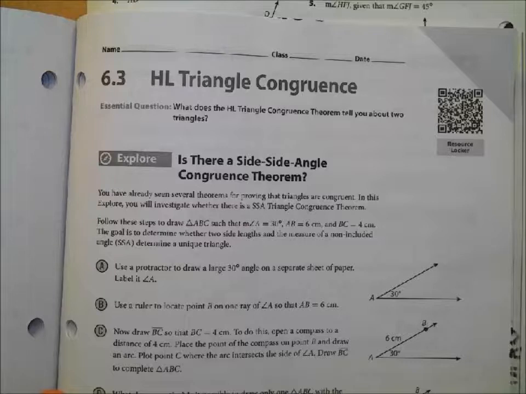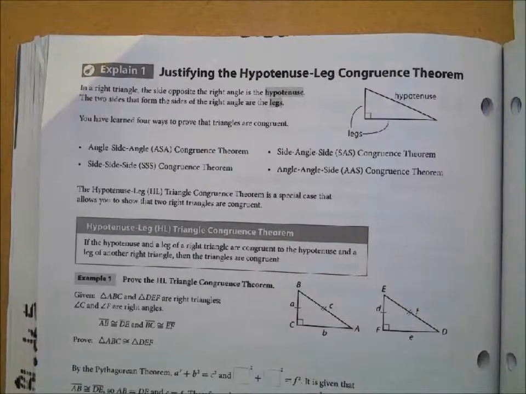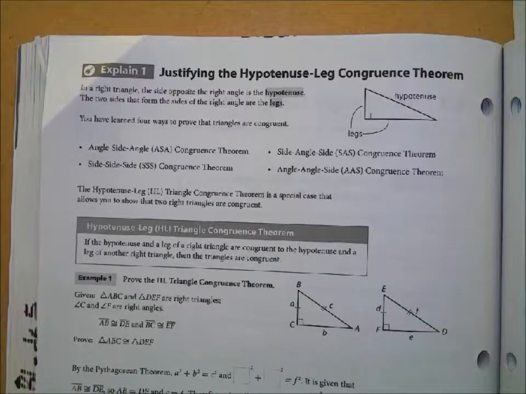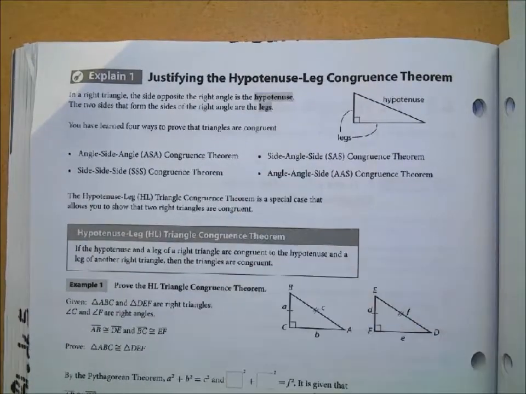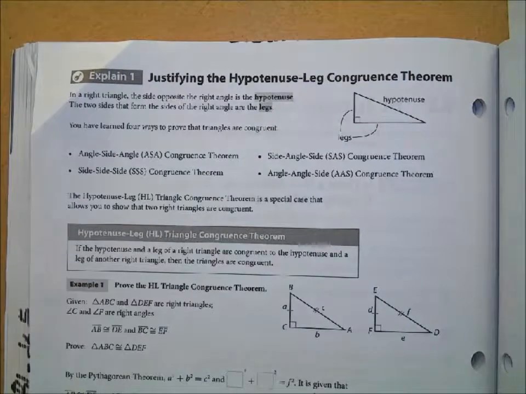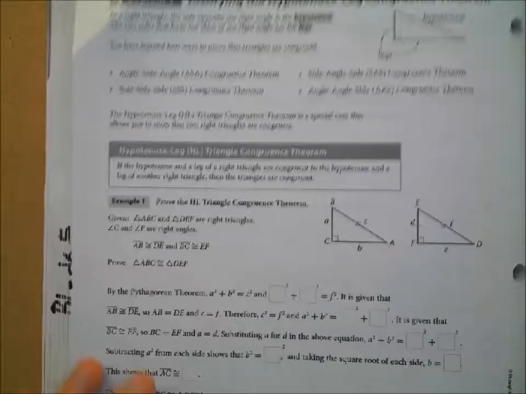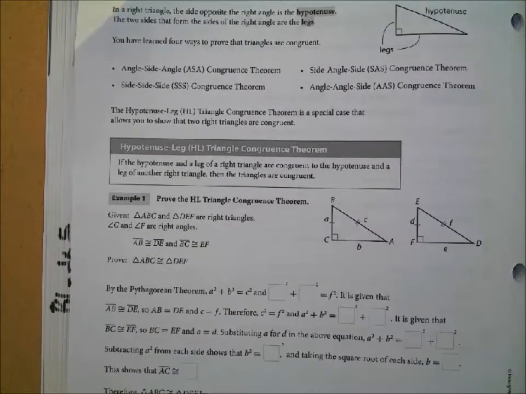if you end up with side-side angle or angle-side-side, and I'll turn the page here, if you end up with that in a right triangle, that is a triangle congruence. But we don't call it side-side angle or angle-side-side. We call it hypotenuse leg. So if you have the hypotenuse and leg of one right triangle congruent to the hypotenuse and leg of another right triangle, those triangles must be congruent. And that's said right here in this hypotenuse leg triangle congruence theorem.